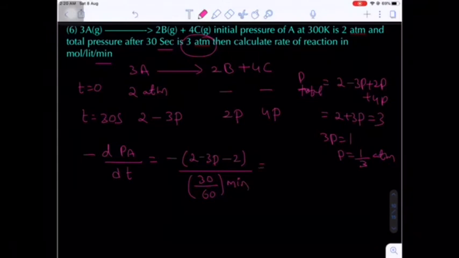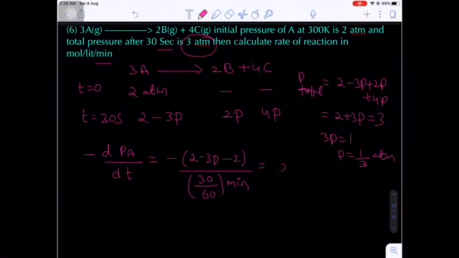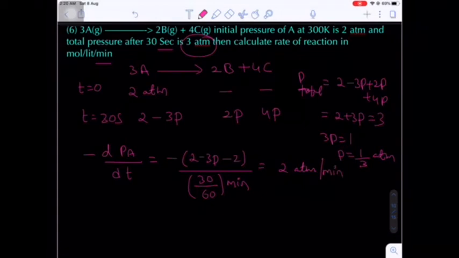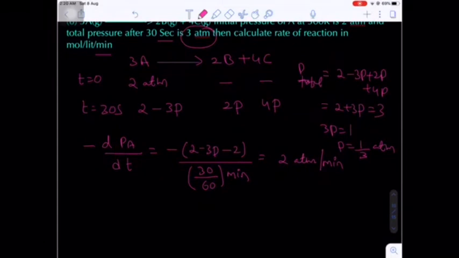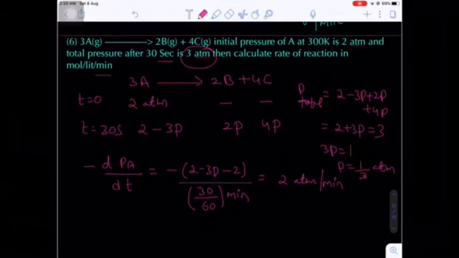So finally what will you get here? You will get 2 atm per minute. Finally you will get the answer 2 atm per minute. This is the change in the pressure of A. Now calculate the rate of reaction.